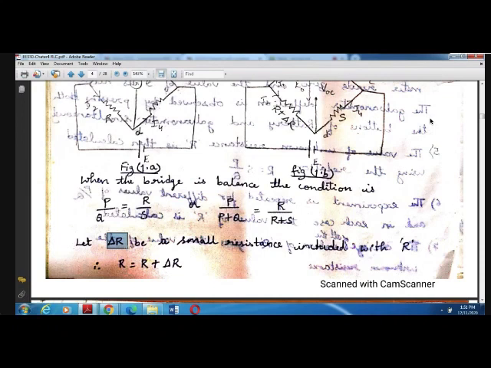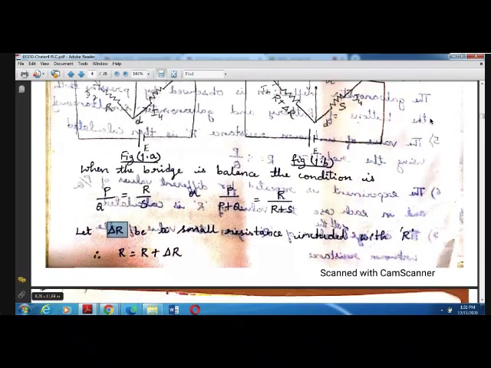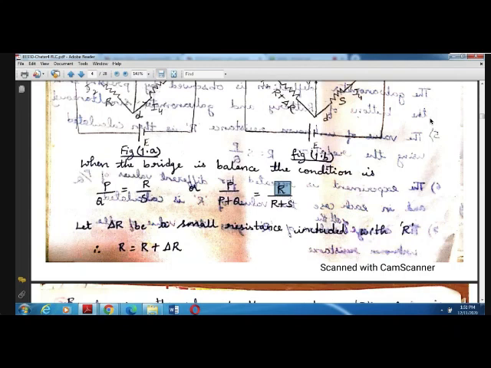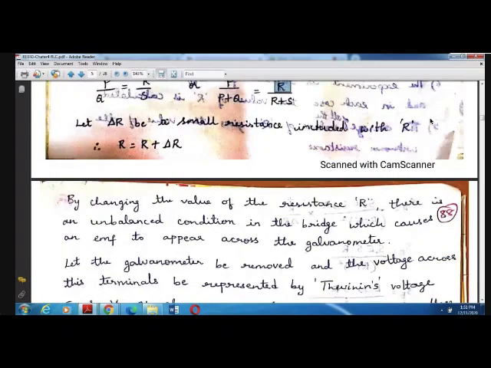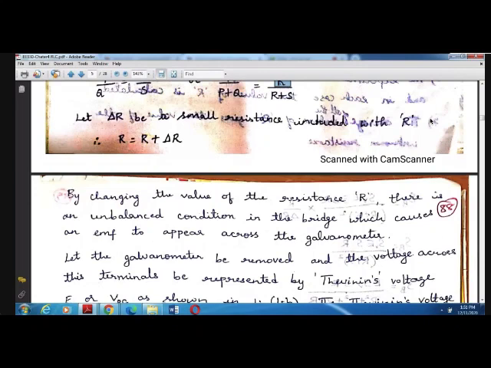So now this R will become equal to what? R plus delta R. Whatever R was there, this R will now be replaced by R plus delta R, because that is being included as a small change in the resistance value. By changing the value of the resistance R, there is an unbalanced condition in the bridge, which causes an EMF to appear across the galvanometer.